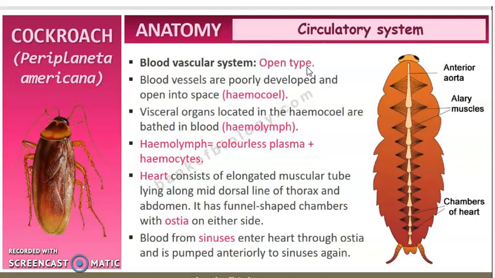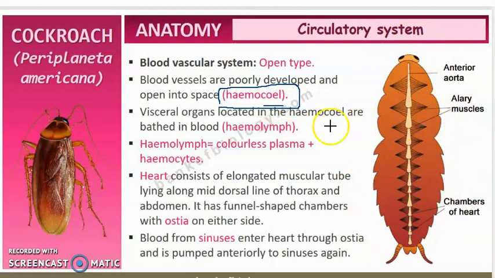Okay, and these blood vessels will open into a space which is called hemocoel. So hemocoel is the blood cavity, filled with blood, right? So blood vessels are poorly developed and open into the space called hemocoel, that is the empty space of the body cavity. So coelom means it is the body cavity.